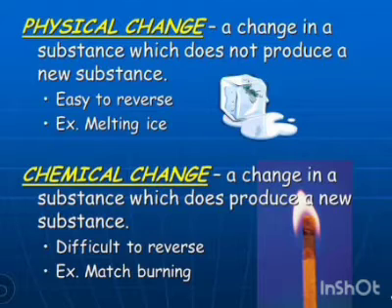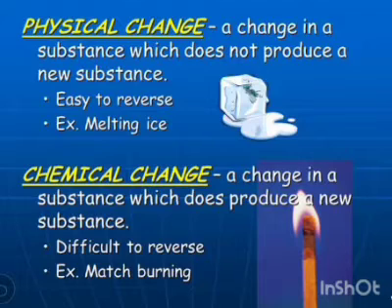Now the question is, what is physical property? Physical properties include shape, size, color, texture, flexibility, density, and mass. All are physical properties.